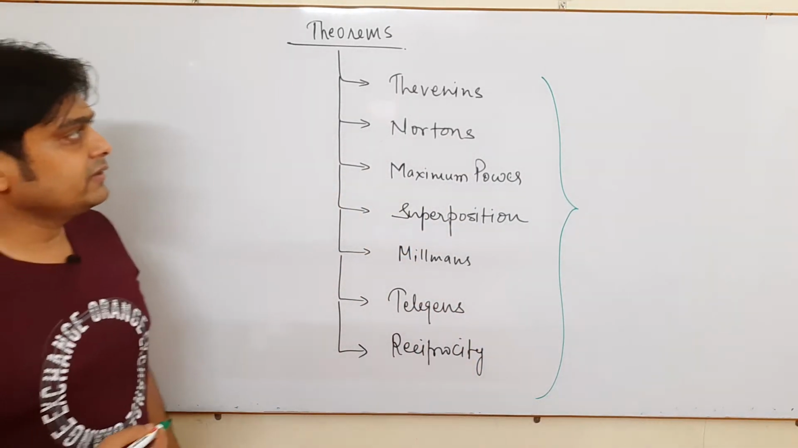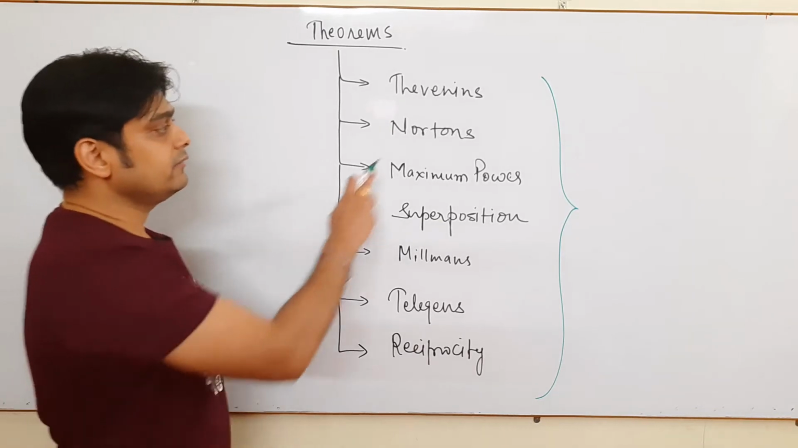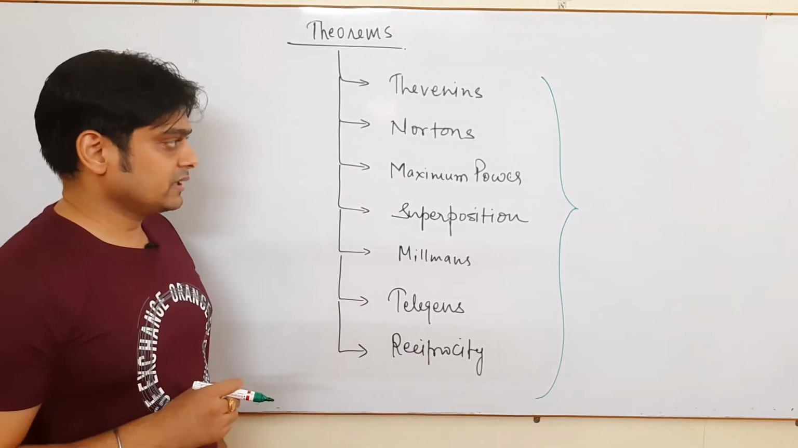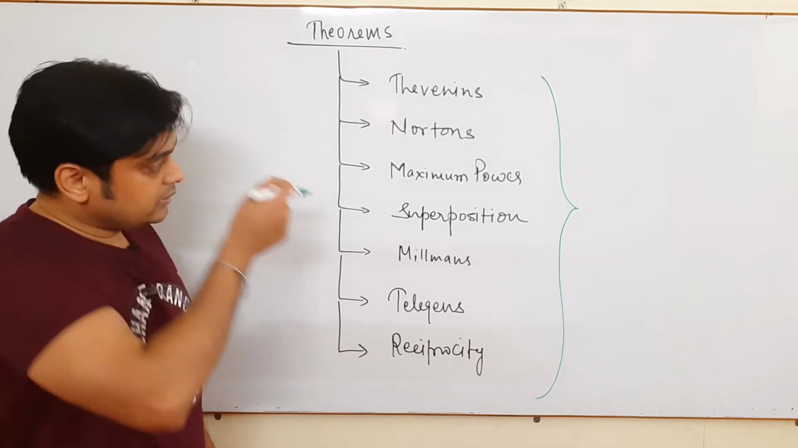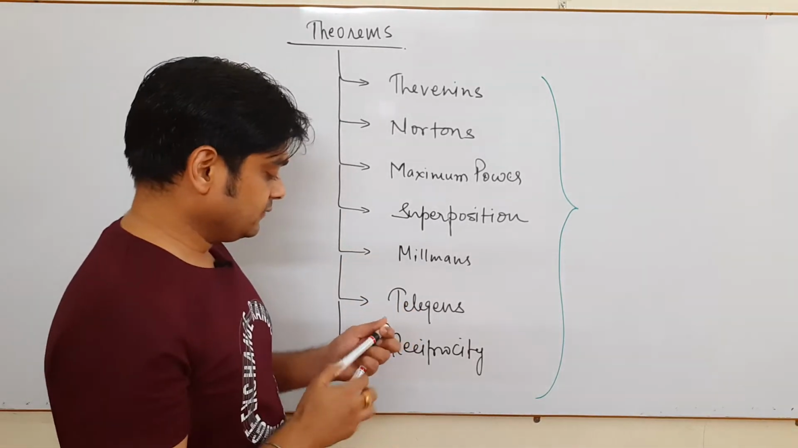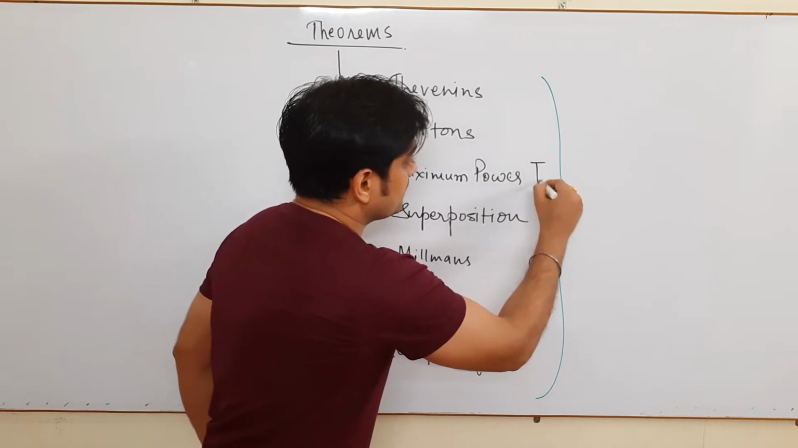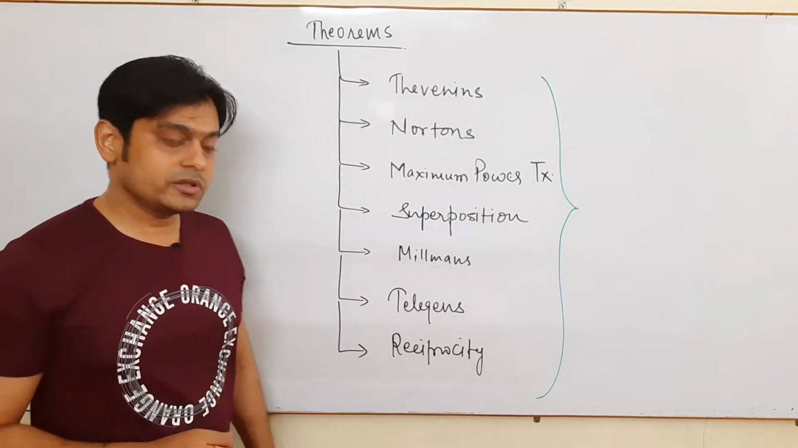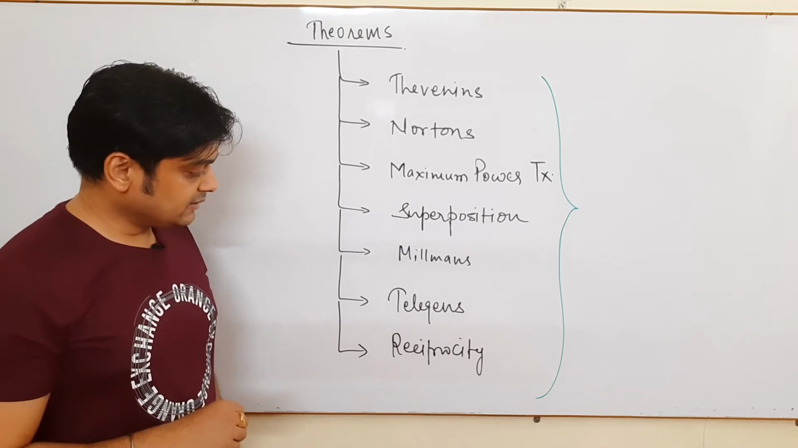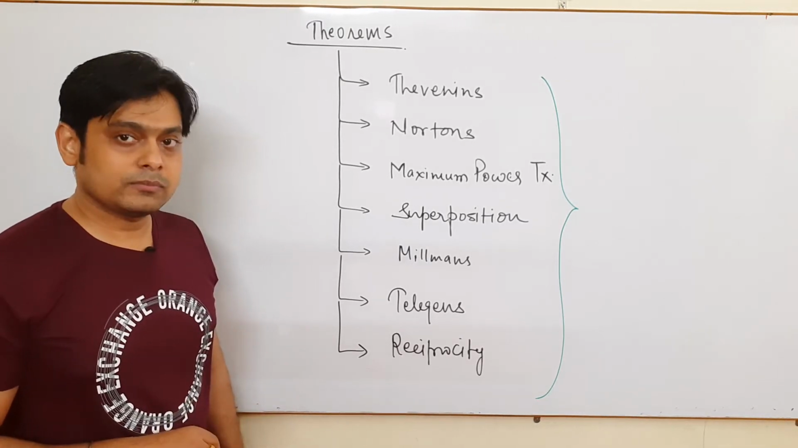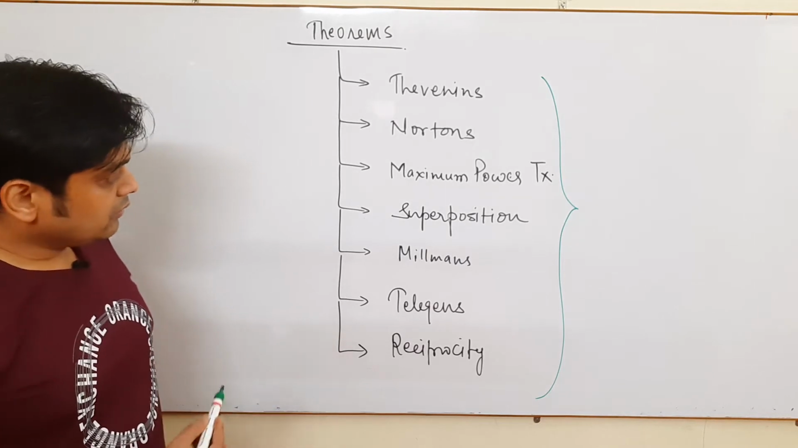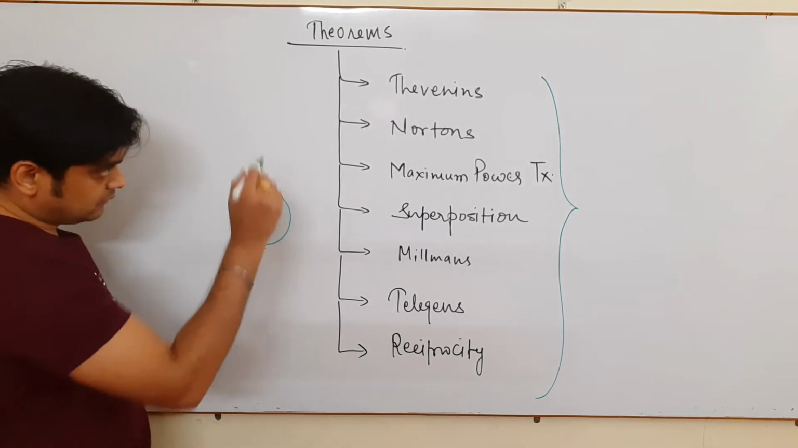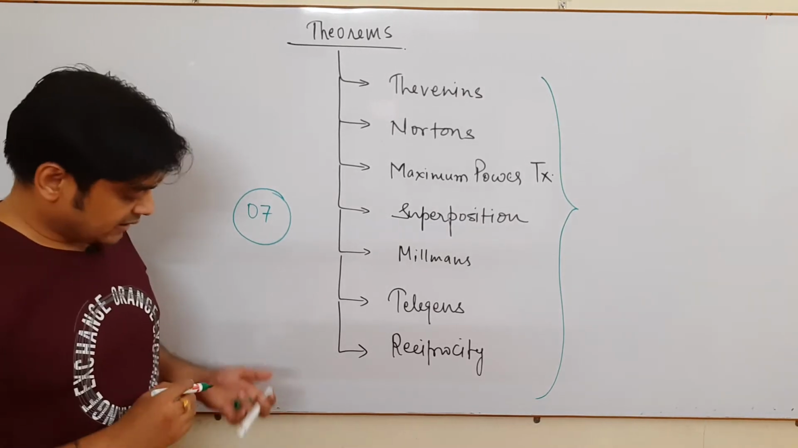So first we start with Thevenin's theorem, then we go through Norton's theorem, then we'll cover the maximum power transfer theorem. Then we'll talk about the superposition theorem, then Millman's, then Tellegen's, and then the reciprocity theorem. In total, we are going to see 7 theorems here under theorems.